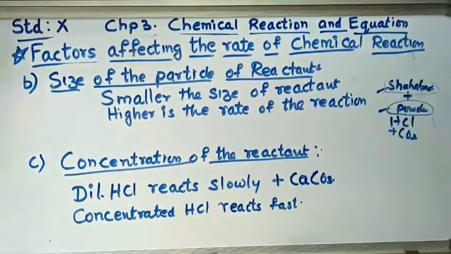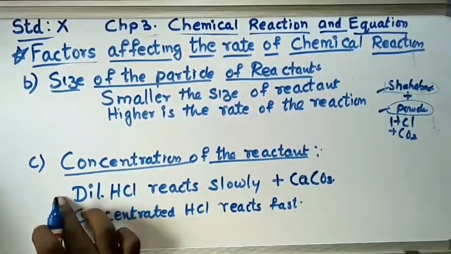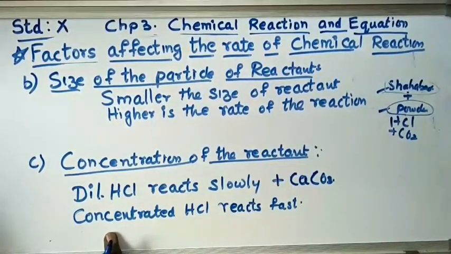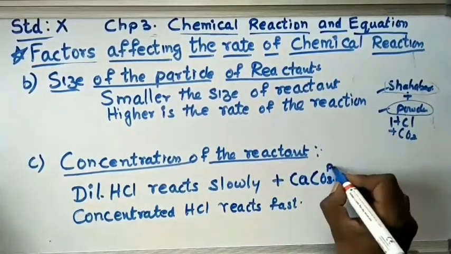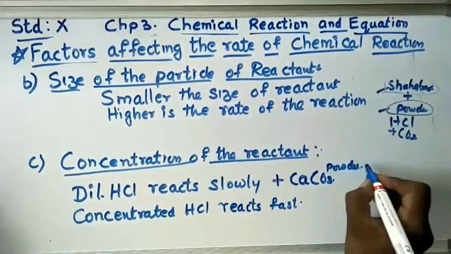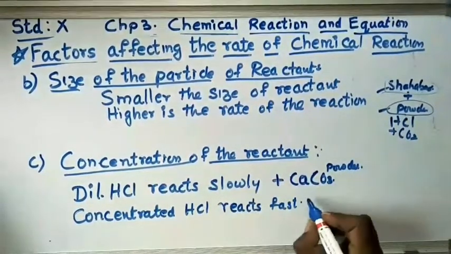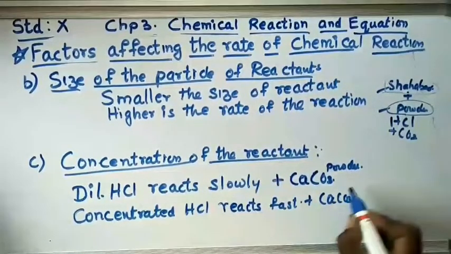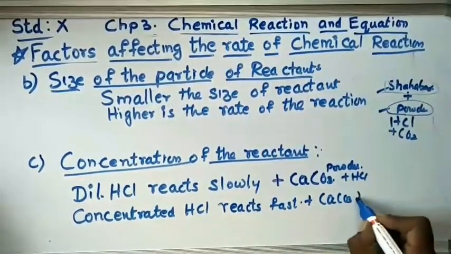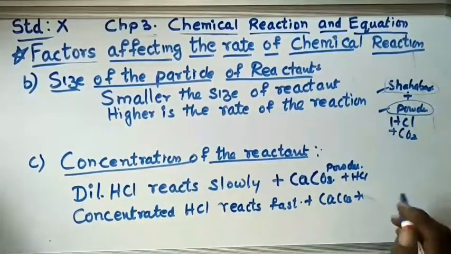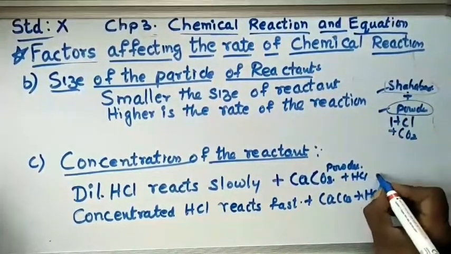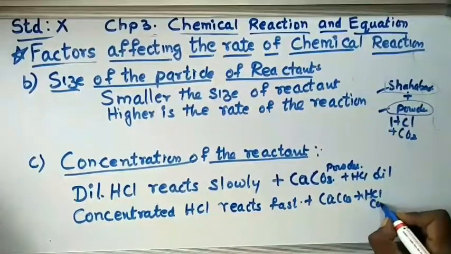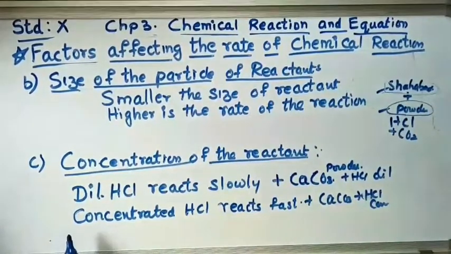Let us consider a reaction with dilute HCl and concentrated HCl with CaCO3 powder. Now let us see the reaction. Here also you add CaCO3 plus HCl, CaCO3 plus HCl. The difference is here the HCl is dilute, here the HCl is concentrated. Now what will happen to the reaction?